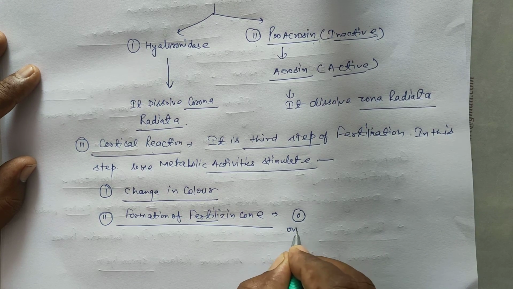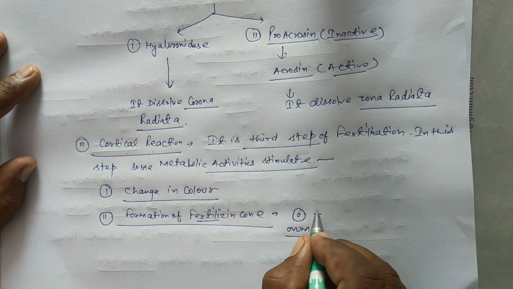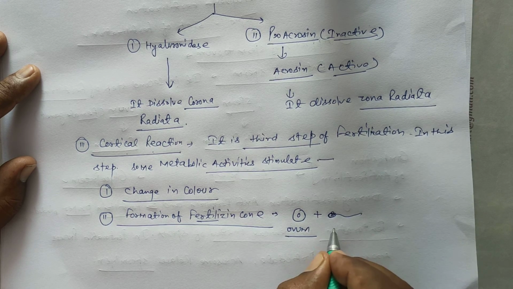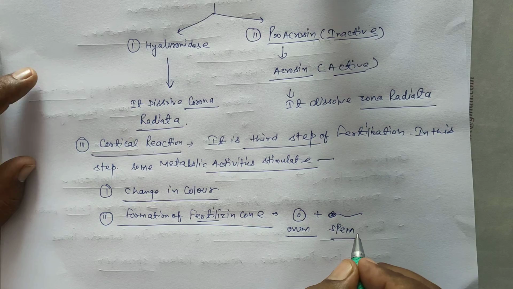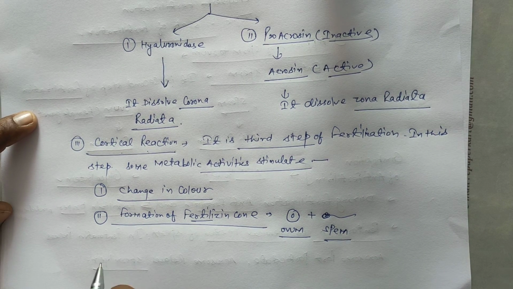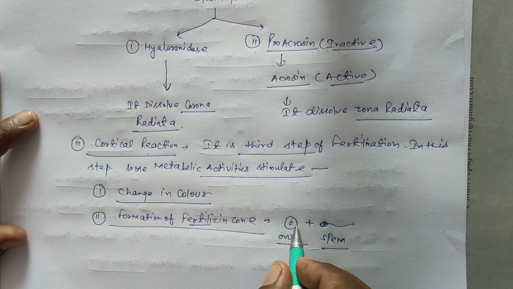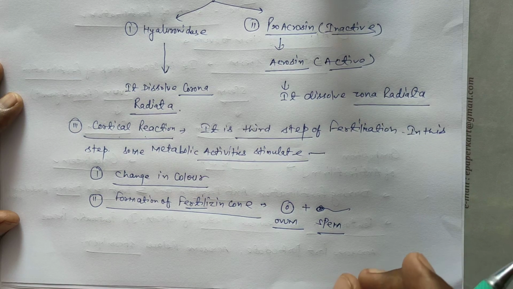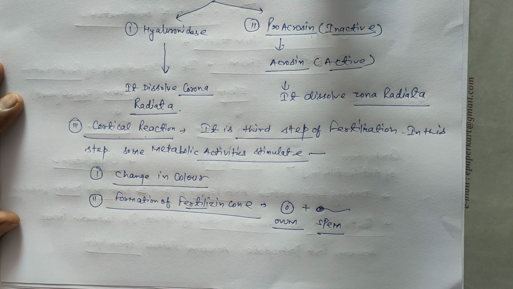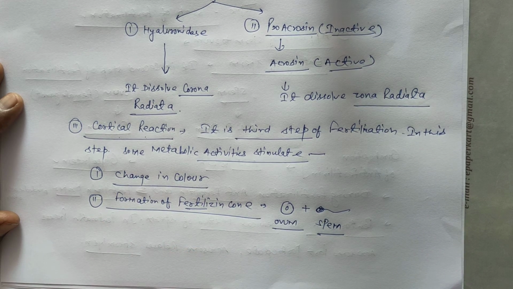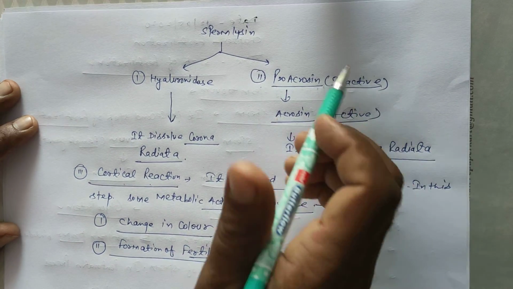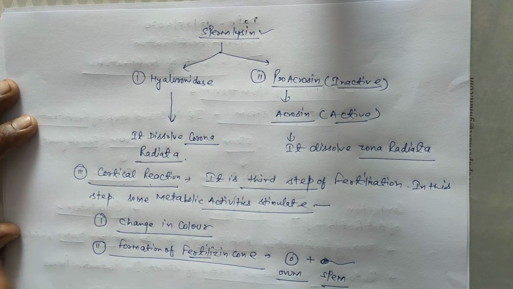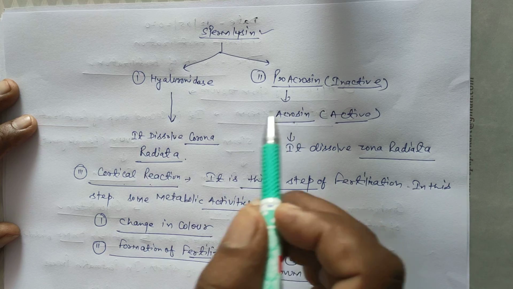This is the mature female gamete or ovum. This is the mature male gamete or sperm. During copulation or during fertilization, sperm come near to the ovum and the sperm acrosome part initiates the penetration process. Penetration is a chemical process. So the acrosome releases some specific enzymes. These enzymes combined we call sperm lysin, like hyaluronidase, proacrosin, acrosin, acid phosphatase and cathepsin.